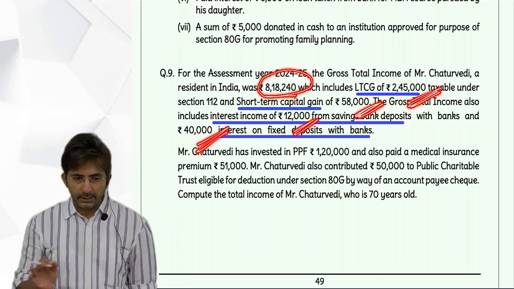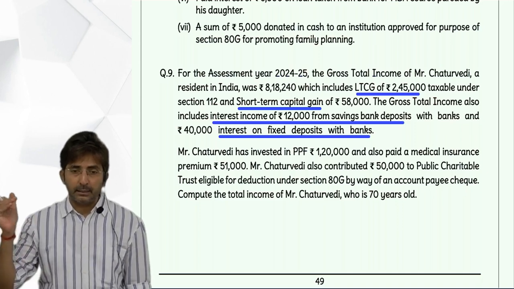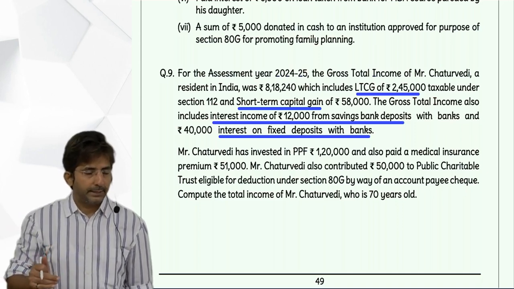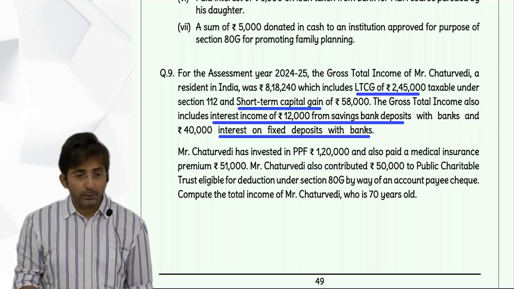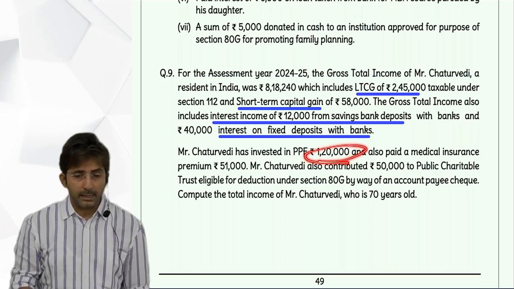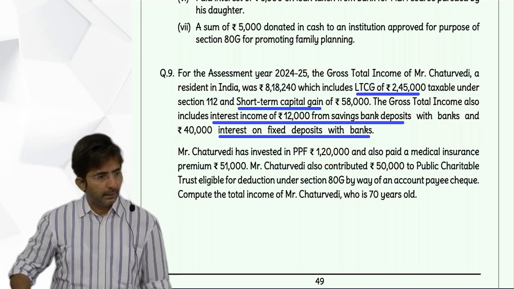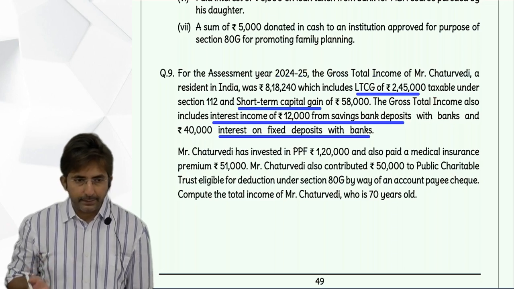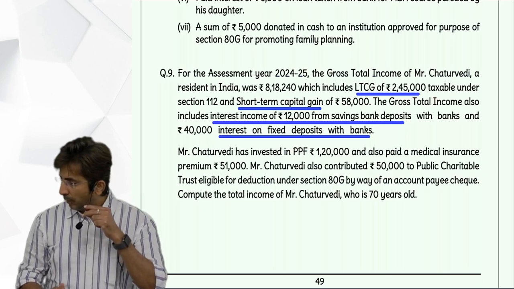Then let's do deduction under chapter 6A. In that first you will take 80C, CCC, CCD(1). So in that we have only 80C, PPF. That is only one item. So 1,20,000 fully allowed. It is allowed up to 1,50,000. So here it is only 1,20,000 fully allowed. Then you have 80D. That is 50,000 mediclaim insurance. Okay. Then what else do you have?